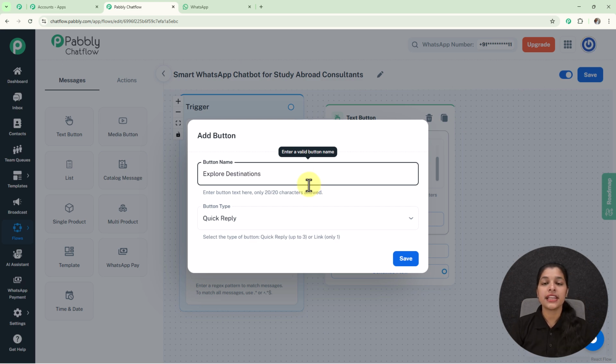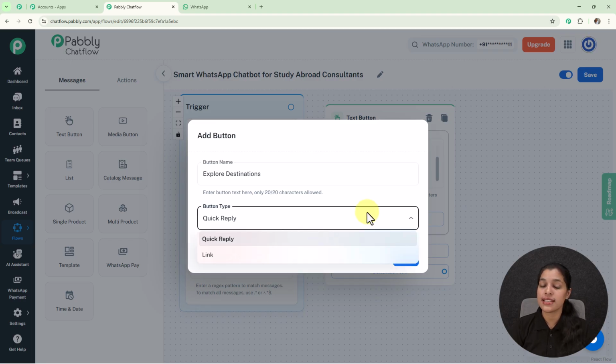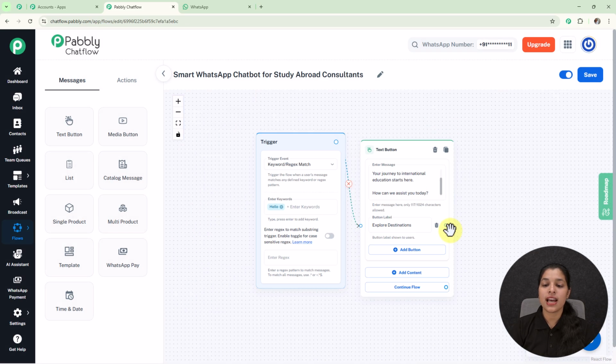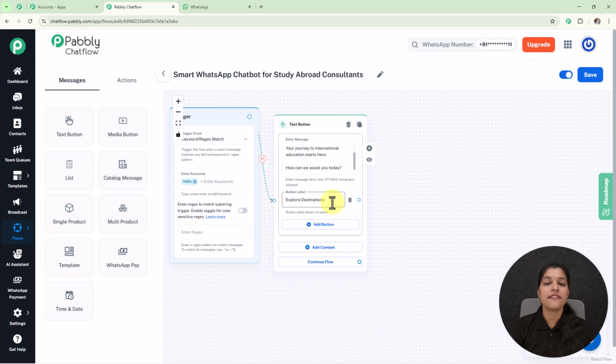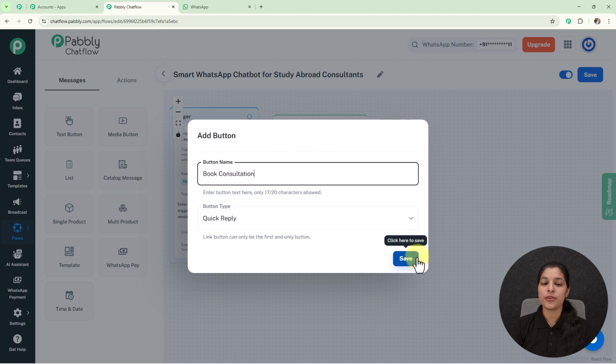Here I have created this button, Explore Destination, and afterwards it is asking me to select the button type. From this drop down you can select your button type either as a quick reply or a link, if you want this button to act as a link, but I'm going to keep it as quick reply. Now let's click the Save button, and we have successfully created our first button. Now I'm going to add one more button over here. So let's click this Add Button again, and here I have provided the button name.